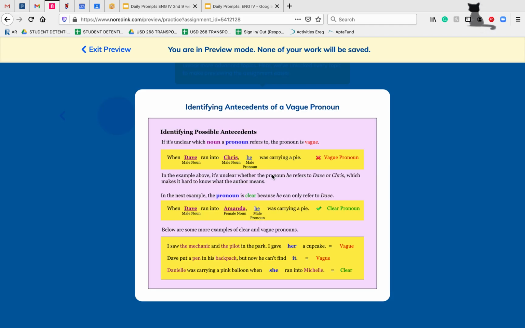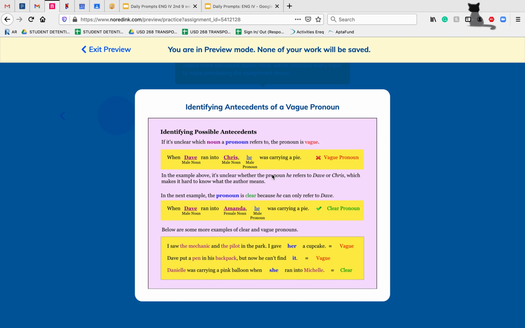So starting with, a pronoun is just a word that replaces a noun. So the most common ones are words like he, she, me, I, we, it, they. Now we want to make sure that our pronouns are really clear when it's referencing back and forth to its antecedent. So here we have, when Dave ran into Chris, he was carrying a pie.